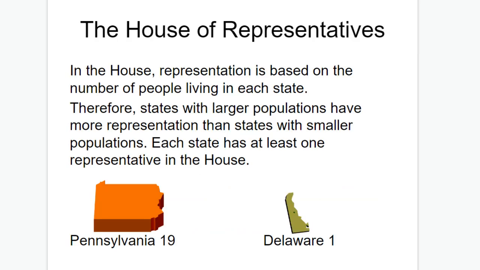The House is based off of the number of people that live in each state. Therefore, states with larger populations have more representation than states with smaller populations. Each state has at least 1 representative in the House. So, for instance, Delaware on the right has a smaller population. They only have 1 based off of the population of the country.